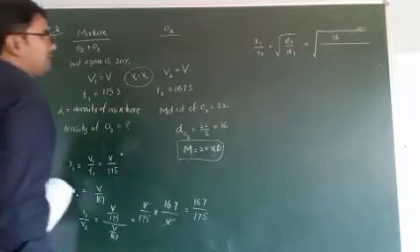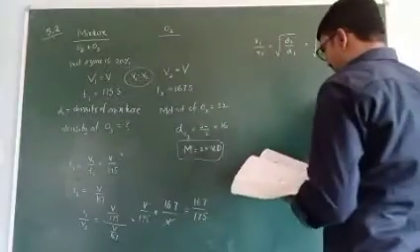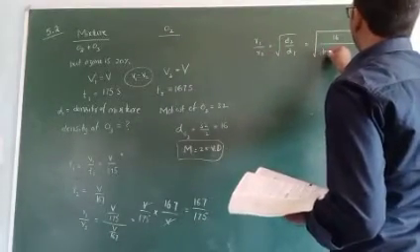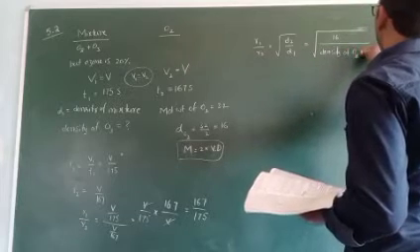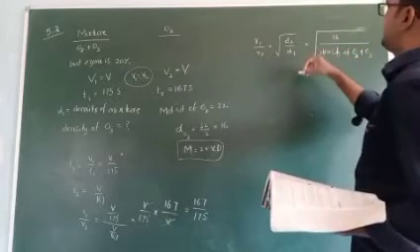Remember that a mixture is given. What is the mixture? O2 and O3.